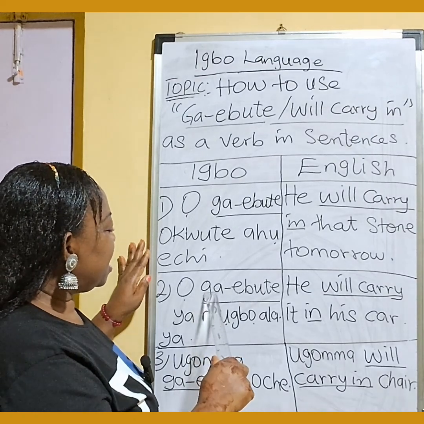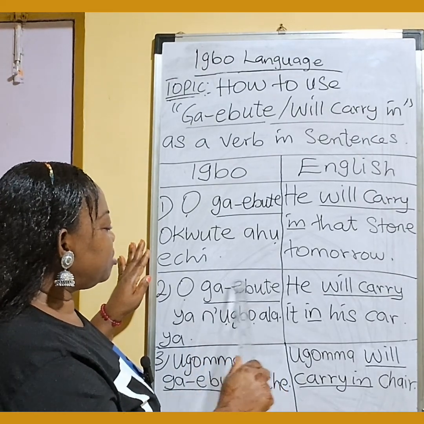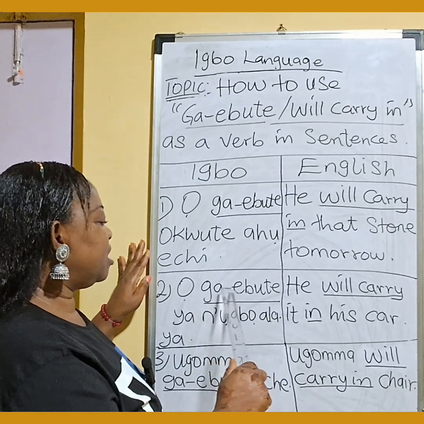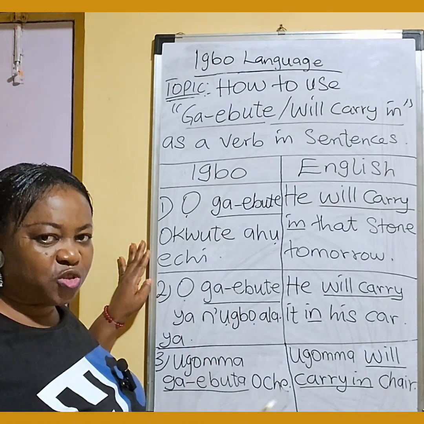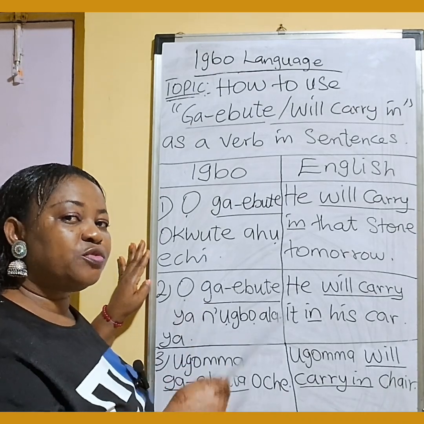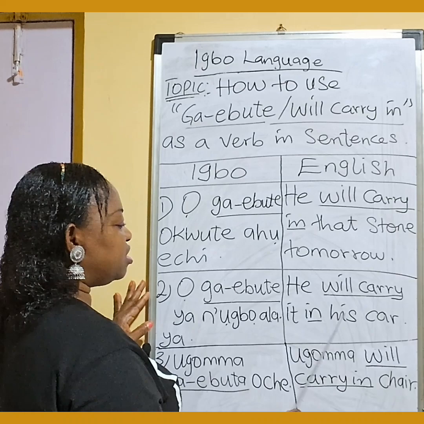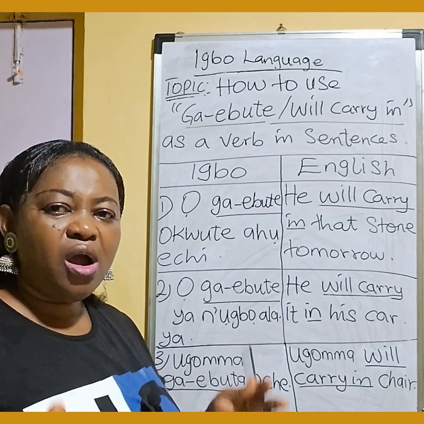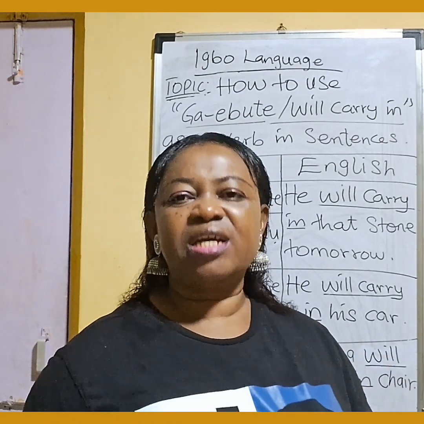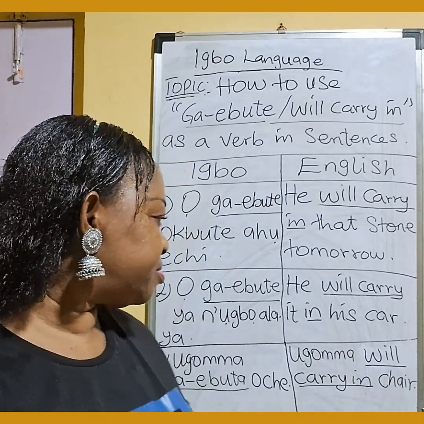That is ga-ebute, ọ ga-ebute. When you see ga-e or ga-a, it means future tense. If you hear ga, it means future tense in Igbo. Meaning, he will carry it in his car. Ọ ga-ebute ya n'ụgbọala ya. He will carry it in his car.